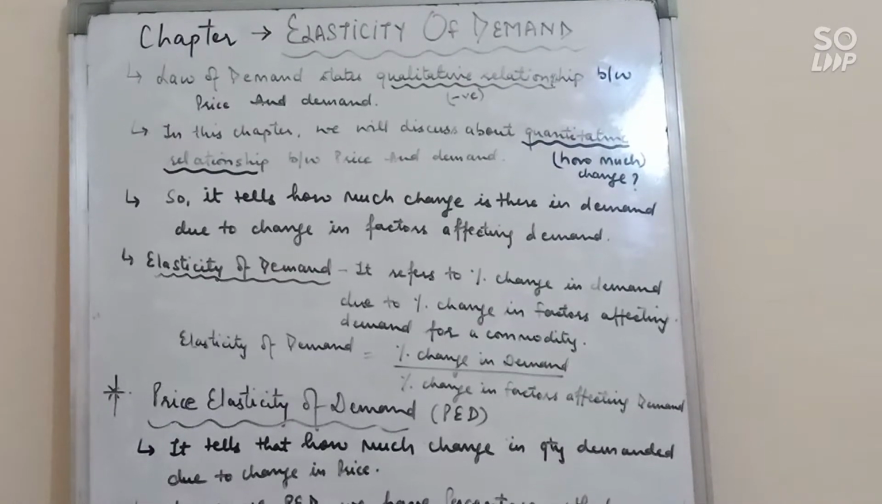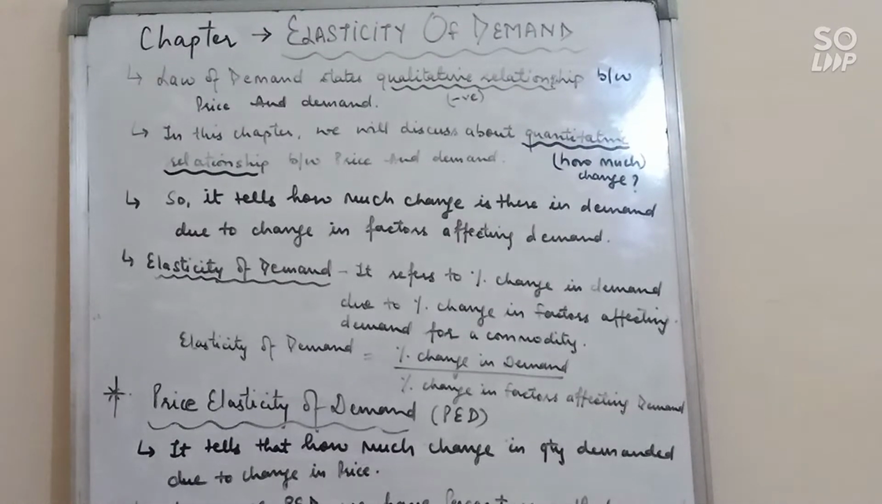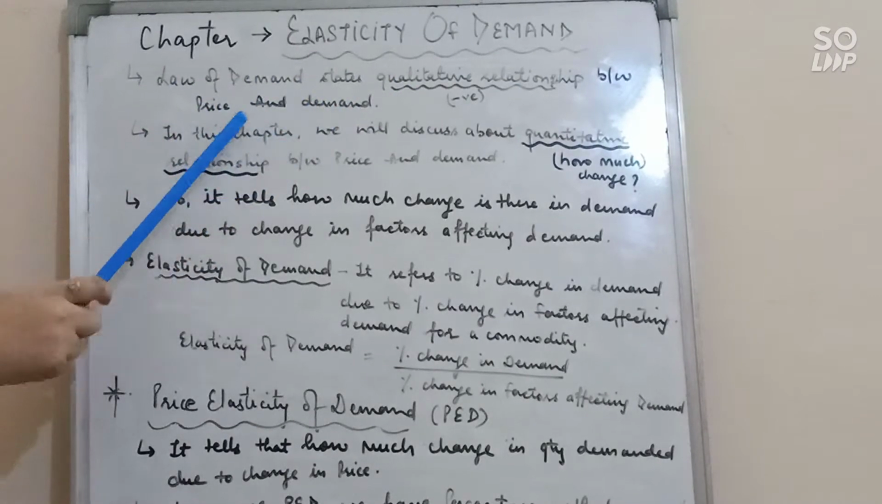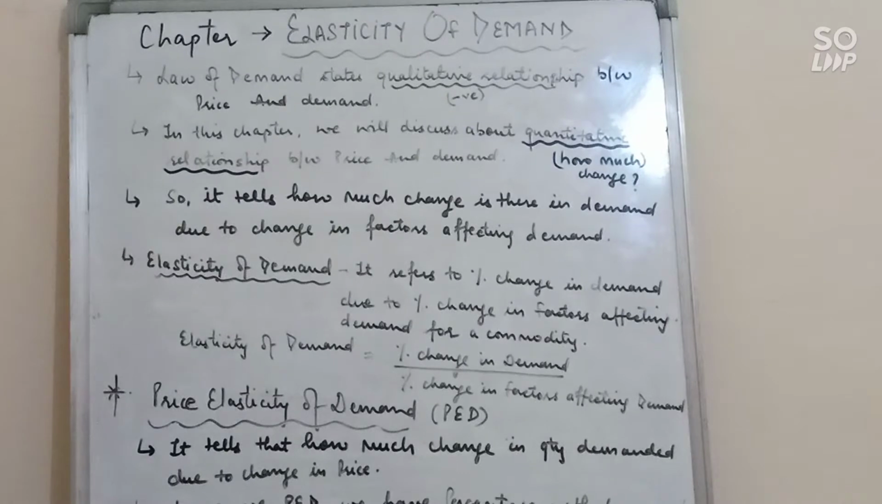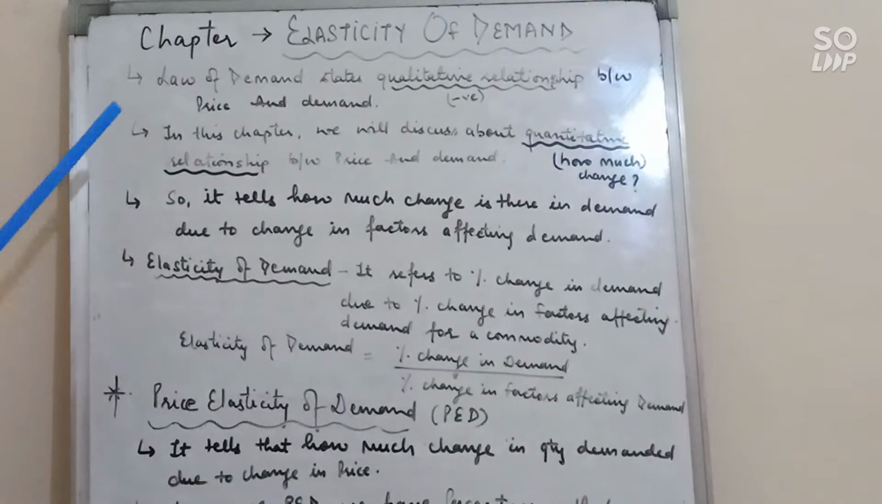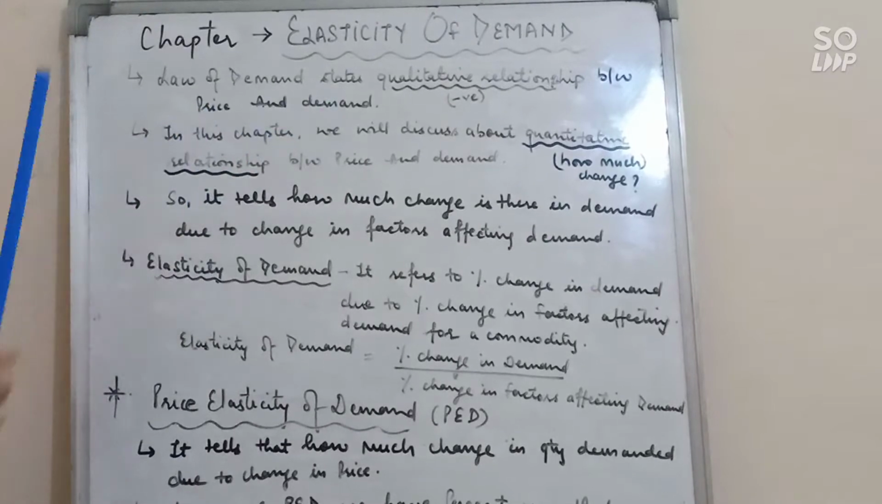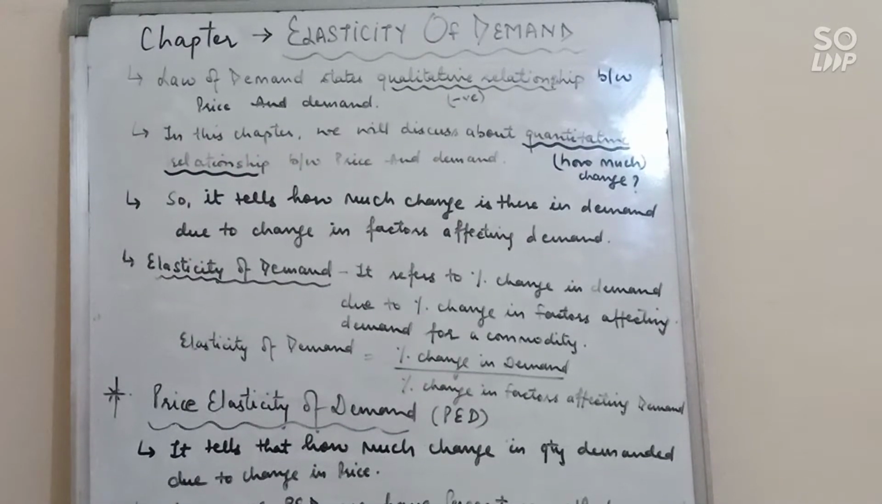Good morning, students. Today we are going to start a new chapter, elasticity of demand. In the previous chapter we discussed demand and some terms related to demand. Under the law of demand we discussed the relationship between demand and price, and we know there is a negative relationship between price and demand. It means if there is an increase in price, there is a decrease in demand, and vice versa.